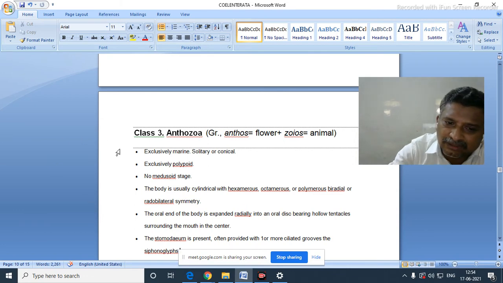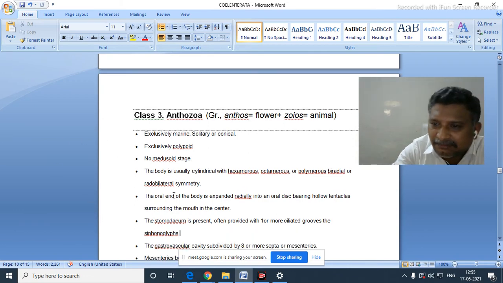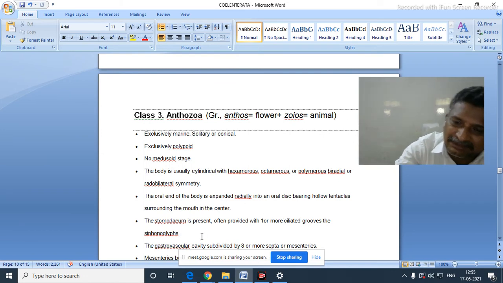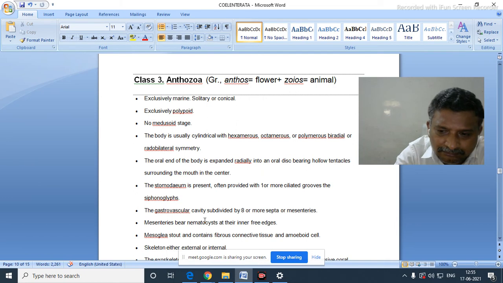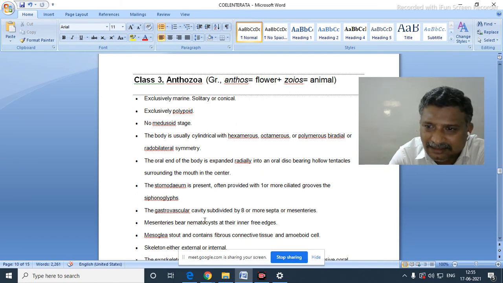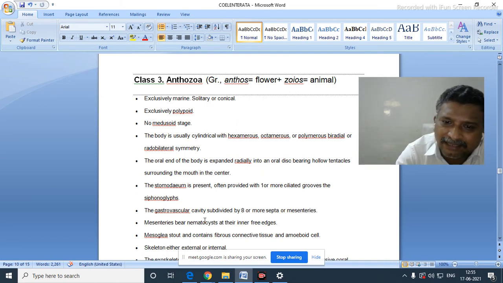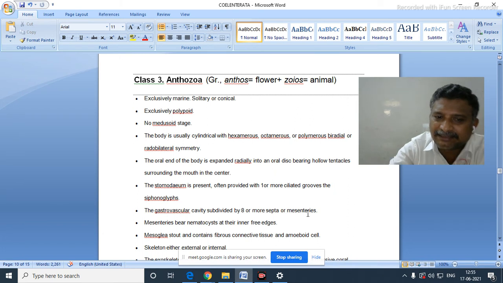The stomodaeum is present, often provided with one or more ciliated grooves, the siphonoglyphs. Siphonoglyphs are present in Anthozoa. The gastrovascular cavity is subdivided by eight or more septa or mesenteries.